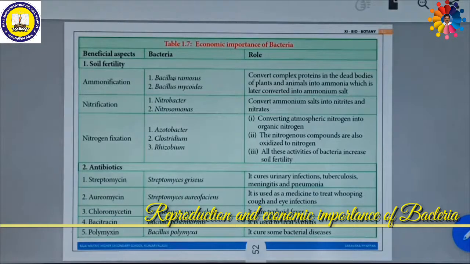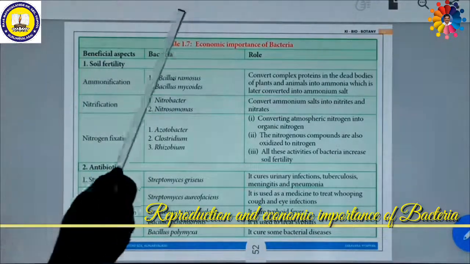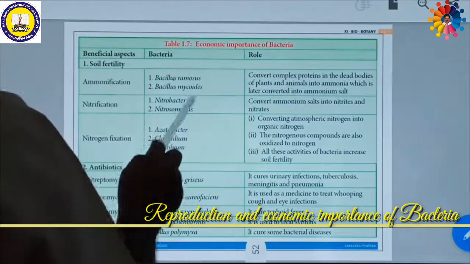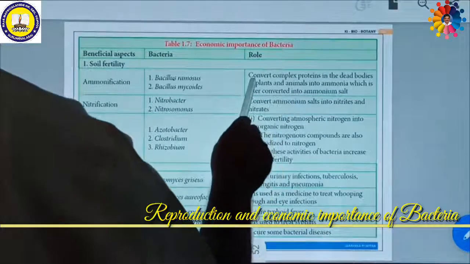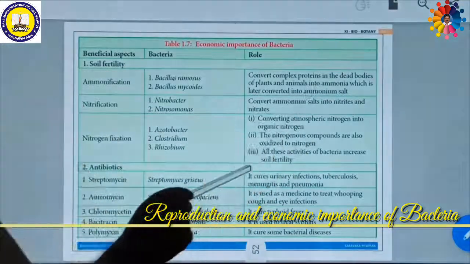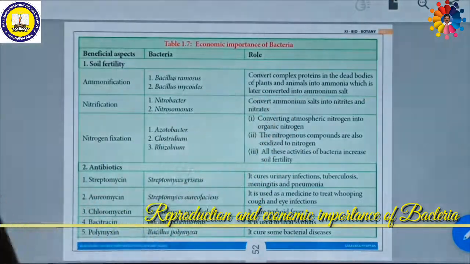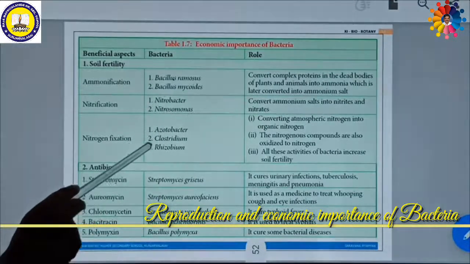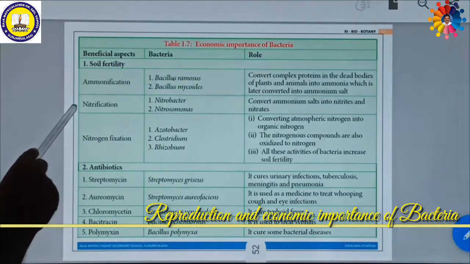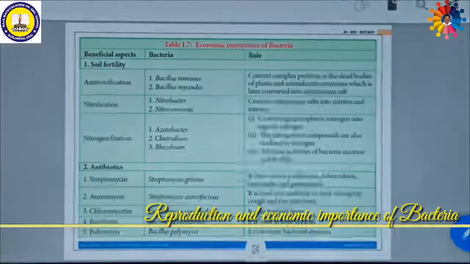So bacteria increase the nitrogen content in the soil by ammonification, nitrification and nitrogen fixation. Various bacteria like Bacillus ramosus and Bacillus mycoides carry out ammonification. That means they can convert complex proteins in the dead bodies of plants and animals into ammonia, which is later converted into ammonium salt. Then some bacteria like Nitrobacter and Nitrosomonas carry out nitrification by converting ammonium salt into nitrites and nitrates.